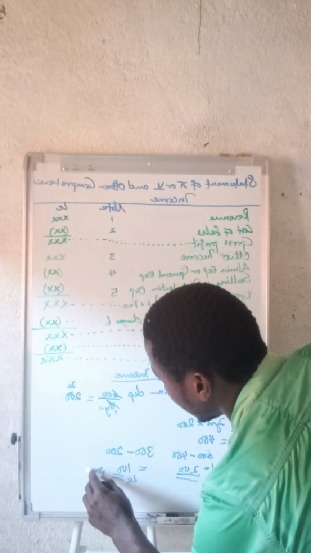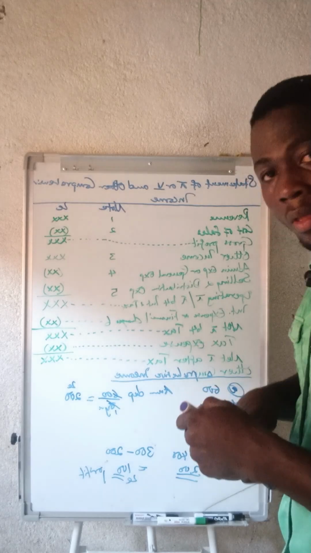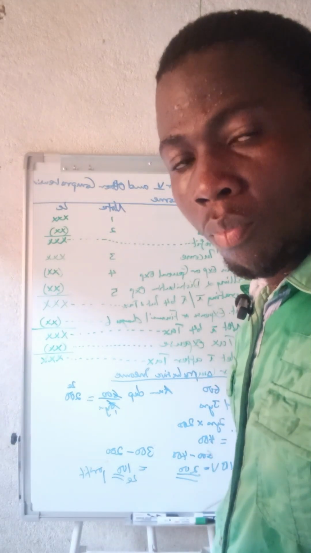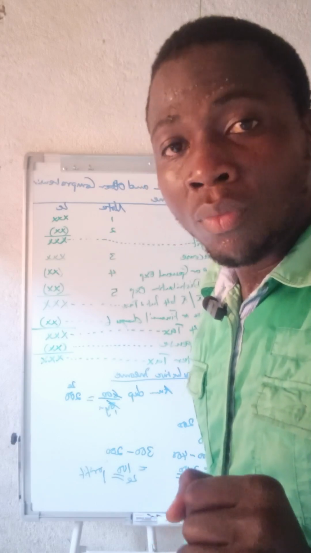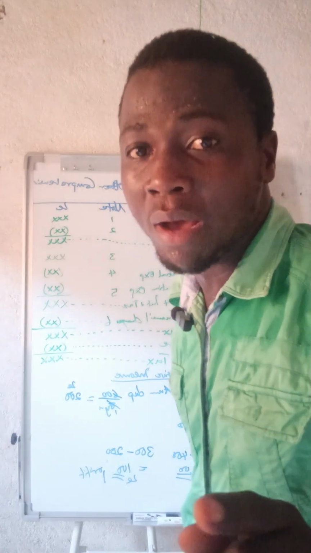This is the profit. Now, profit on PPE, IAS 16, property, plant, and equipment. Now, why are the other comprehensive income, income that are imaginable?